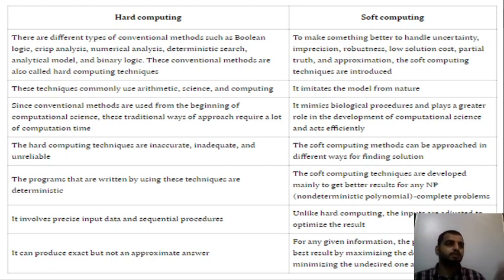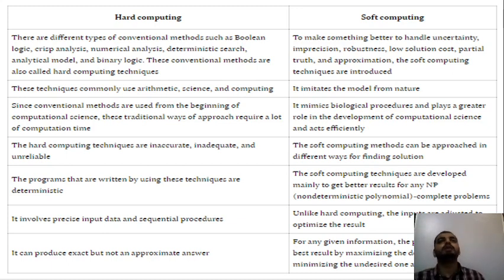For instance, you went to a shop, you ordered a coffee, you got the coffee. It will ask which type of coffee you want, latte, cappuccino, and so on. So you give a specific input, and with reference to that specific input, you get the specific output. That's the only thing. Whereas in soft computing, you go to a restaurant and say, I need a biryani, but I need a chicken biryani along with these things.